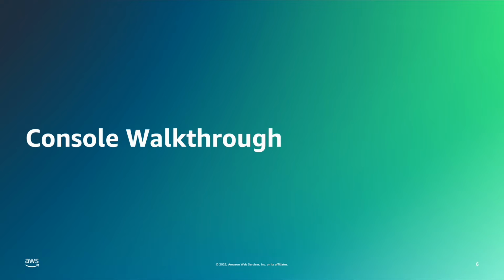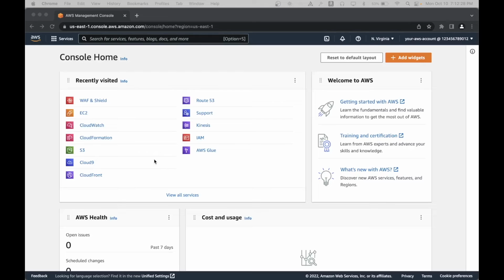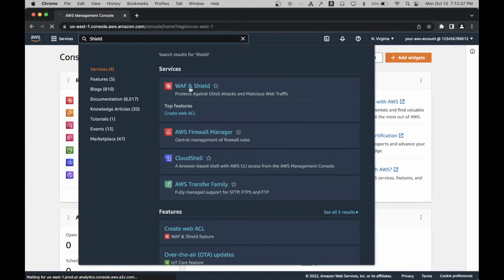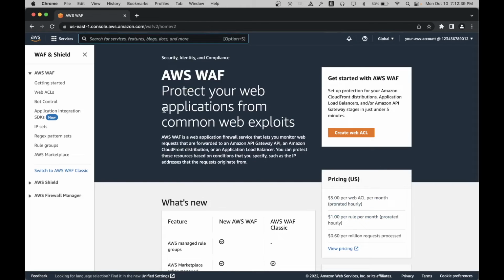With that, let me show you how to enable this feature in the AWS Console. After logging into the AWS Console, search Shield in the search bar, and from the drop-down, click on WAF and Shield. Before we dive into the main topic, let me quickly show you a web ACL that I have already created for this demo, which we will utilize while configuring the automatic mitigation feature.